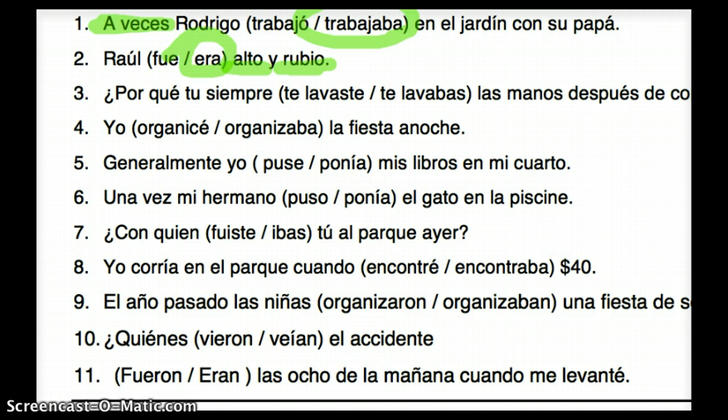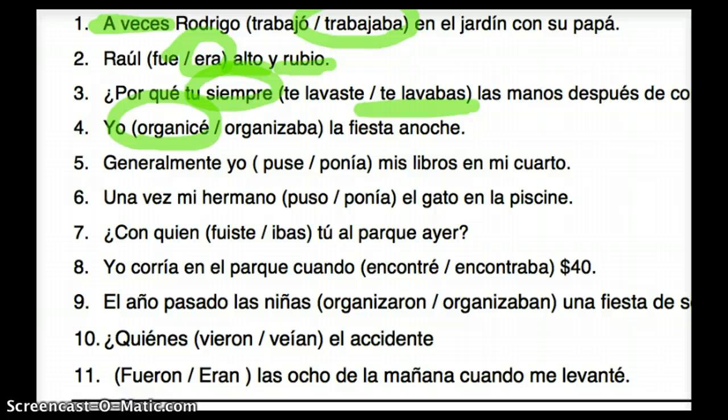¿Por qué tú siempre blank las manos después de comer? Again, here's my key word, siempre. And because it's siempre, it's going to be te lavabas. Yo something la fiesta anoche. What did I do for the party last night? I organized it. Okay.